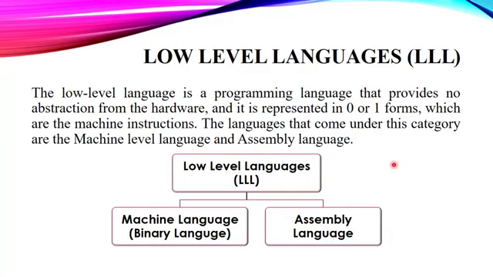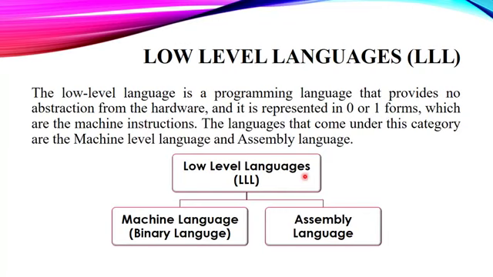Now let's take an example. Suppose we all can speak in Hindi or English. For us, this Hindi or English is a low level language because we can directly understand this language. There is no need of extra knowledge about these languages to understand. Suppose I am saying something to you and you must be able to understand me. Or for example, if someone talks to you in Hindi, you will easily understand him and you can easily respond to him.